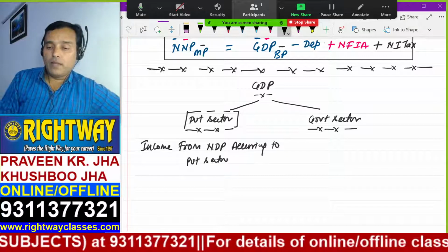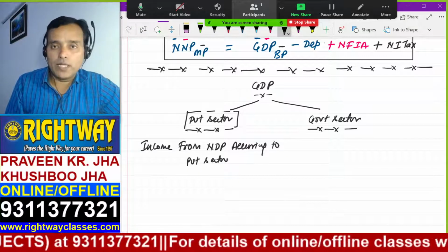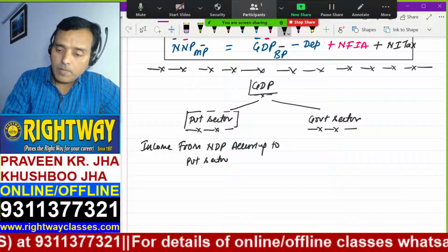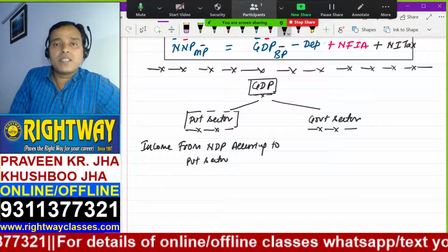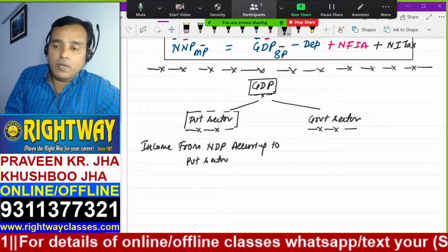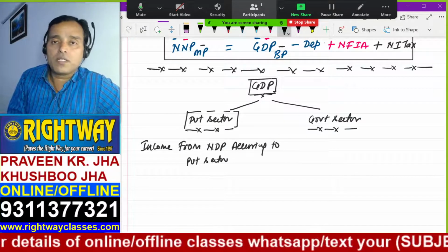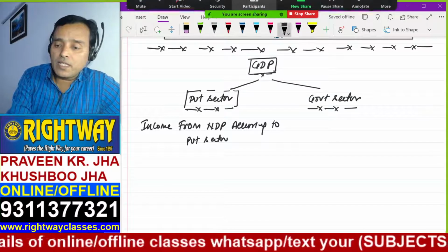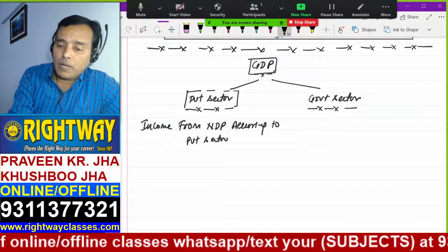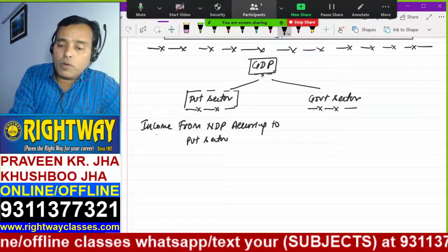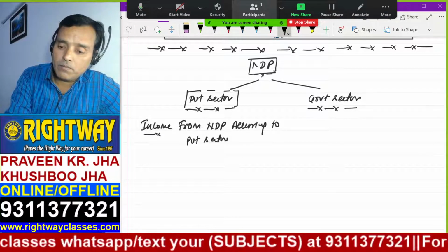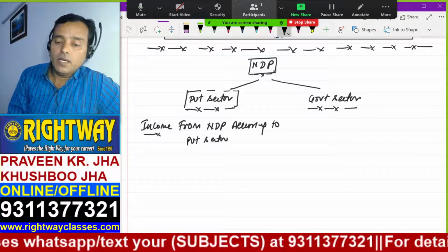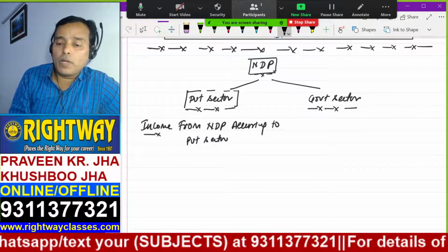I mean to say, two sectors working together makes the entire GDP. If you want to slice this GDP in two parts, the private sector's share and the government sector's share, we are slicing the GDP into two parts. The private sector's share is called income from NDP. I'm writing NDP here because GDP is not sliced, NDP is sliced. Income from NDP accruing to private sector.